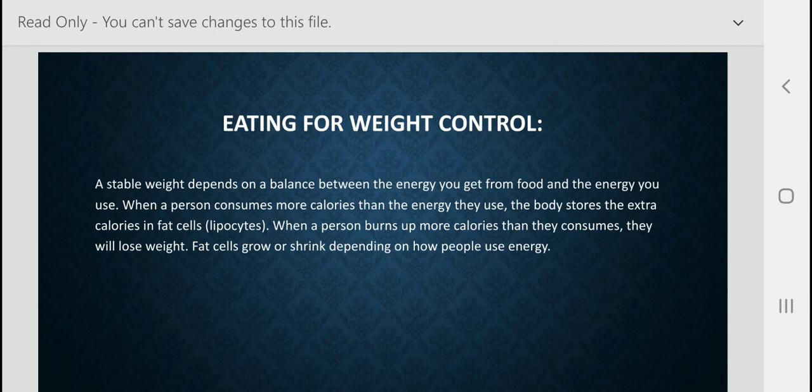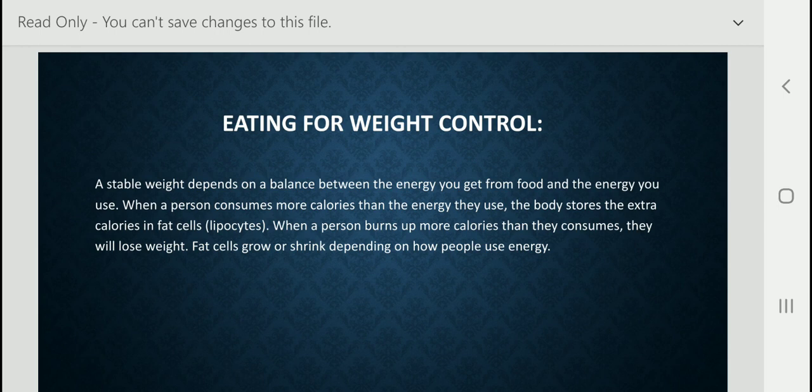So if our body needs, suppose, 2500 calories per day, and we take in more than that, we can't burn all the calories properly, and that time we gain weight. But if we take in 2500 calories and burn more than 2500 calories, that time we can lose weight.